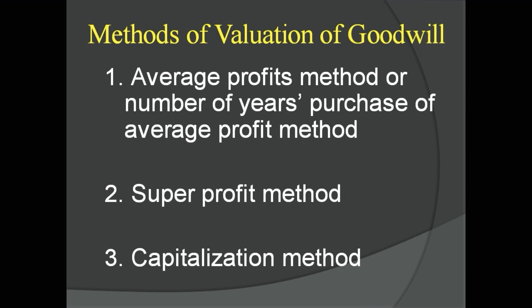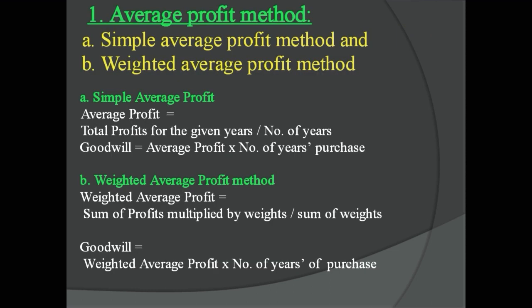The various methods that can be adopted for valuation of goodwill are: first, the average profit method; second, the super profit method; and third, the capitalization method. The average profit method is divided into two methods. The first one is the simple average profit method and the second one is the weighted average profit method.